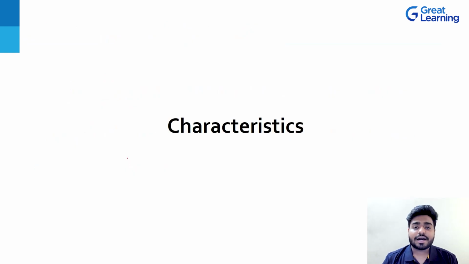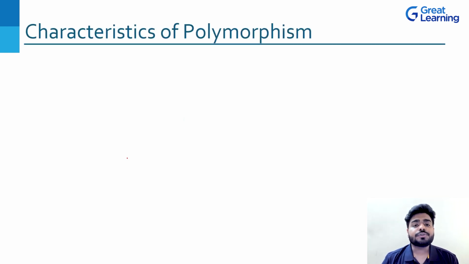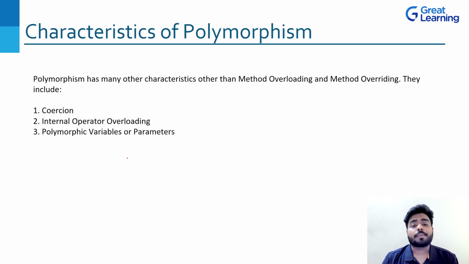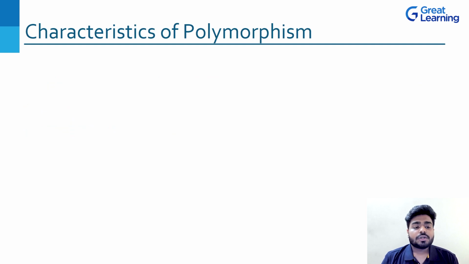Now let's look at the last topic, which is characteristics of polymorphism. What are the different characteristics of polymorphism? So if you talk about characteristics, the very first point that comes into our mind is coercion. The second is internal operator overloading, and the third one is polymorphic variable or parameter. Now, what are these characteristics? How does it happen when we do polymorphism? Let's look at that deeply. So first one is coercion. Let's see what this is.